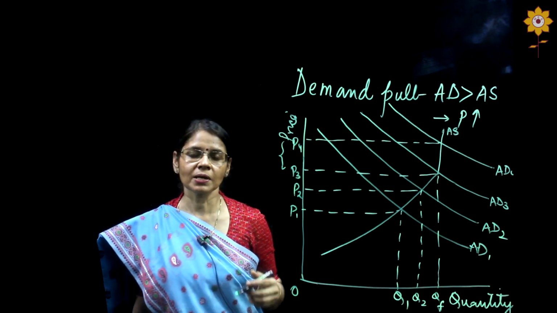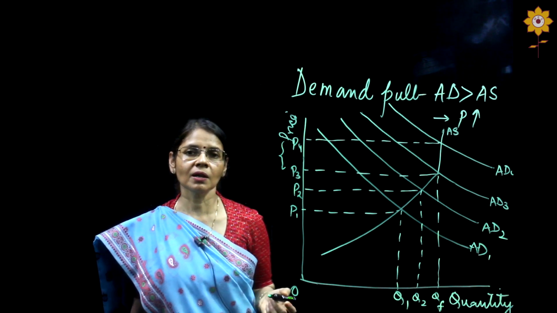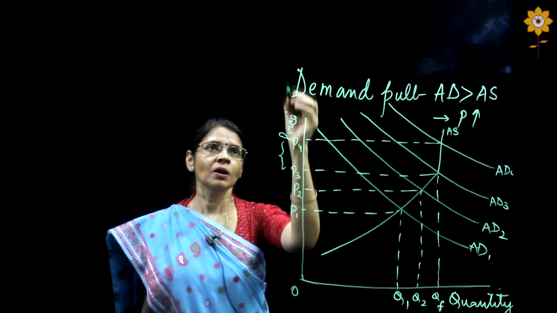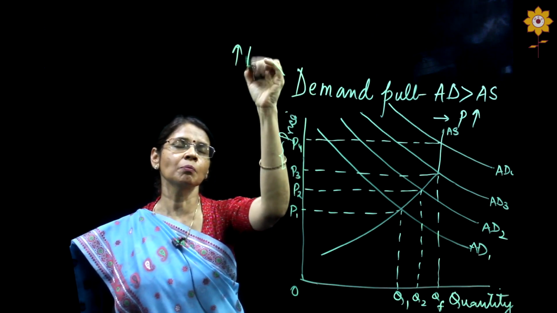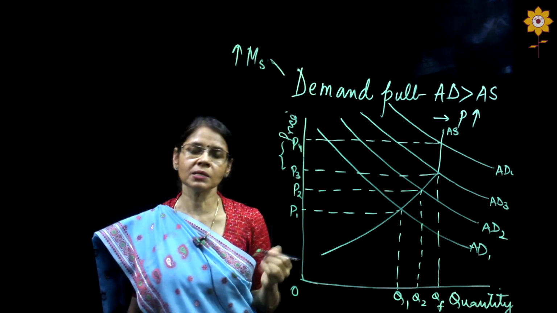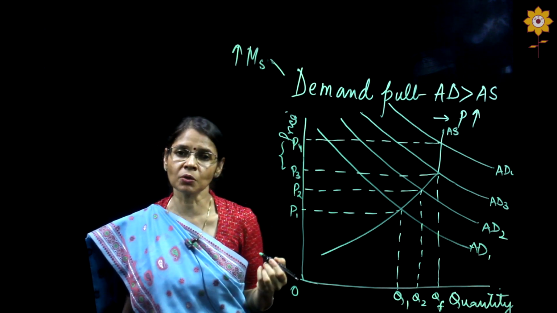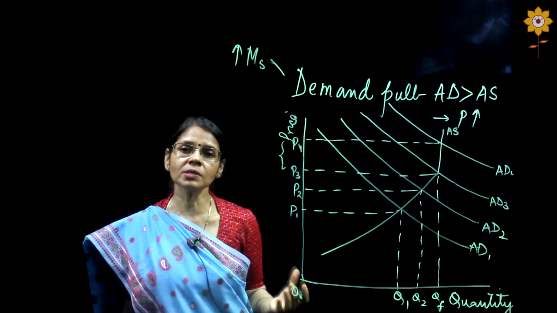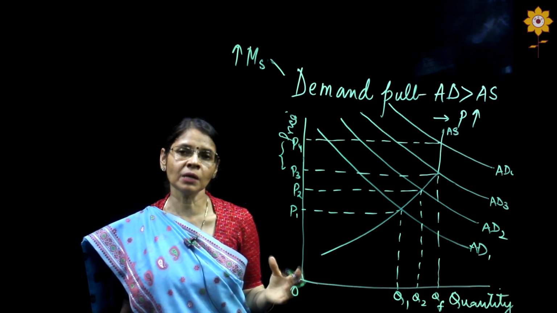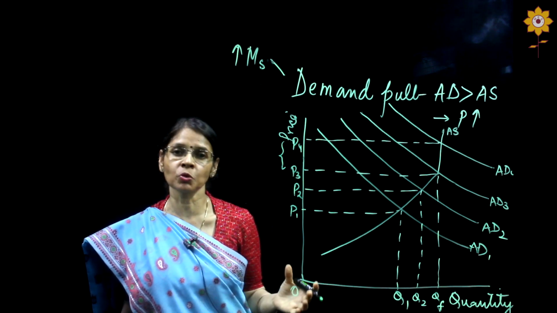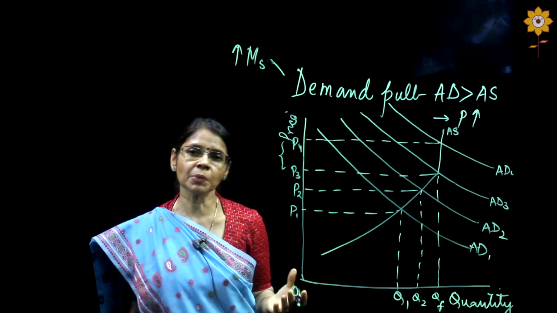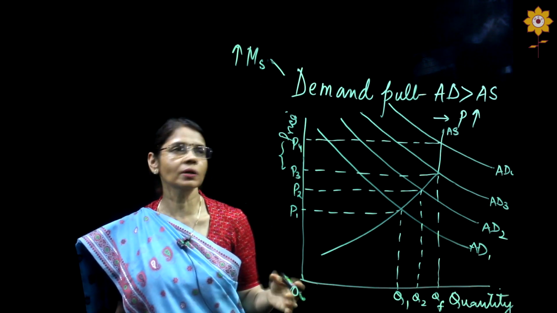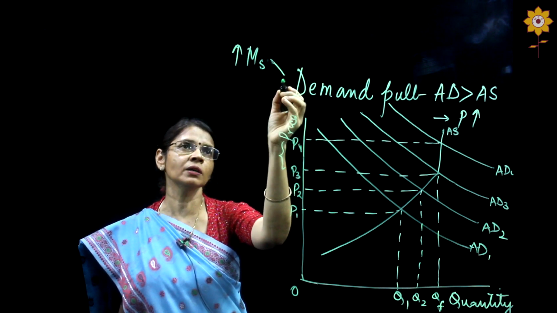Now why do these prices rise? There are certain reasons why this demand pull inflation takes place. One reason is a rise in money supply. A rise in money supply means the money in circulation is much more than what is needed, or than the goods and services in the economy. So it will increase the purchasing power in the hands of people, and it is also going to lead to a rise in prices because of the demand.